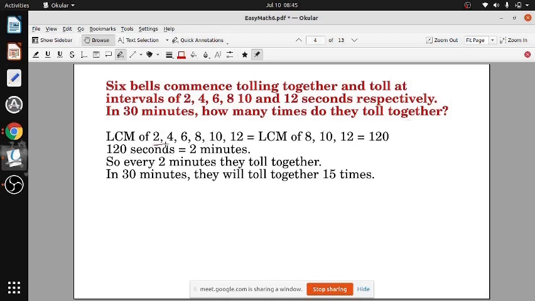Now, when you are taking the LCM, eliminate the extra numbers. 2 you cut, because 2 is contained in 12. 4 also you cut, 4 into 3 is 12, which is the bigger number. 6 also you cut, 6 into 2 is 12. So actually you will take the LCM of only these. Don't have to take such a big LCM. And that will come to 120.